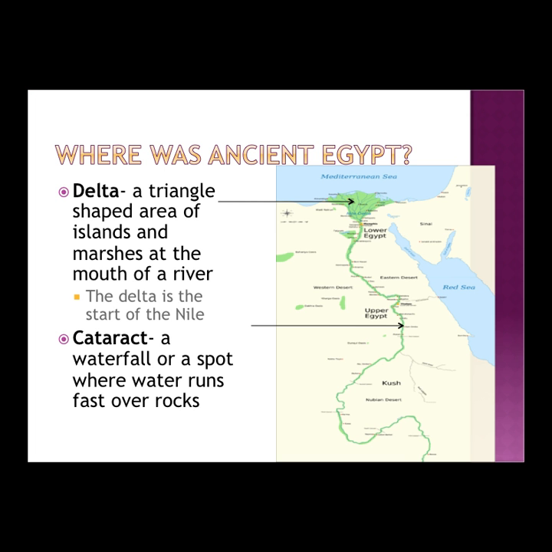Where was ancient Egypt? Ancient Egypt was very spread out, but the main parts to focus on are Upper and Lower Egypt. The delta, which is the triangle-shaped area at the opening of the Nile, is where Lower Egypt is located and where the Nile starts. A cataract is a waterfall or spot where water runs fast over rocks, and one cataract is shown by the arrow.